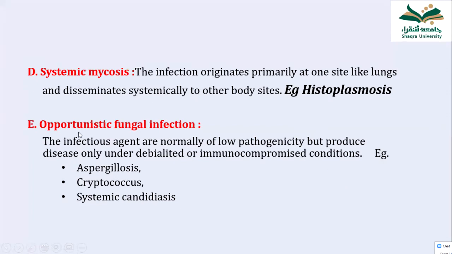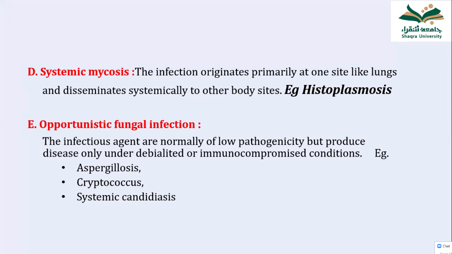And the names systemic mycosis and opportunistic mycosis are in relation to systemic infection. Systemic infection means any bacteria, fungus, or pathogen that enters the bloodstream, goes into different tissues, maybe the lung, the brain, the liver or bone marrow, and causes disease there and multiplies there.